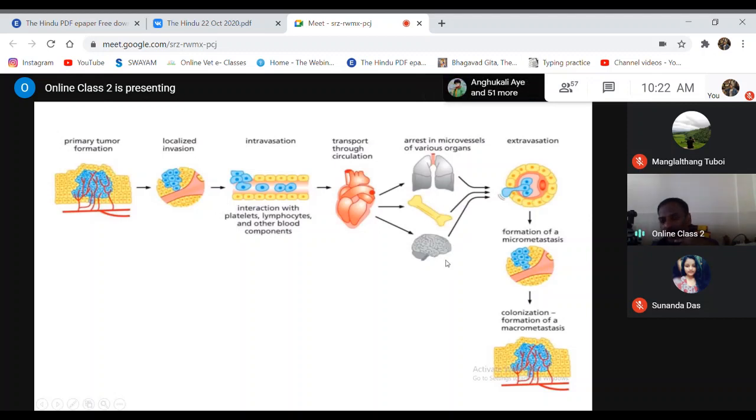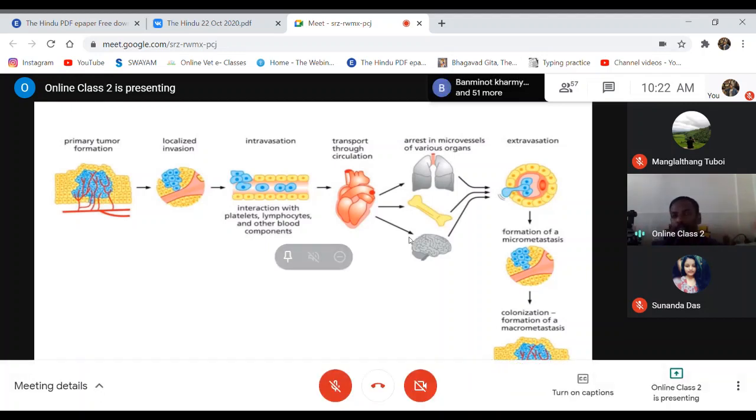That is what you normally call metastasis. It is a process by which a tumor moves from the primary site, say the liver, to the lungs, the intestine, the brain, the bone marrow. That is the process called metastasis.